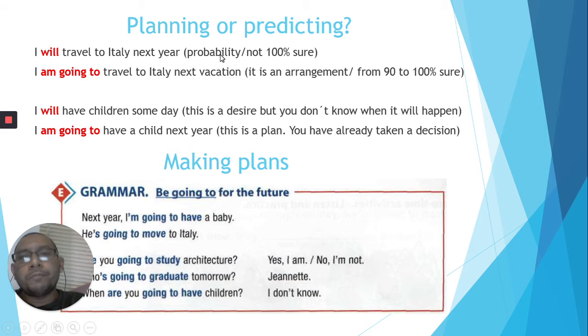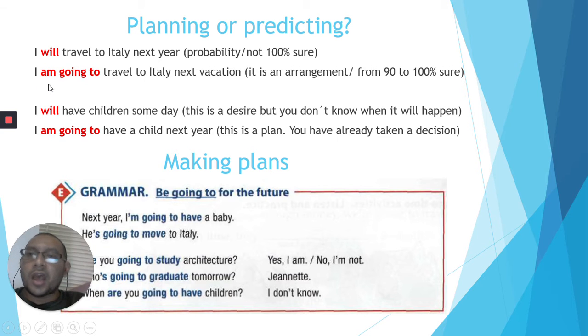In the first one, it says, I will travel to Italy next year. This is a probability. Why? Because you are not 100% sure. But on the other hand, if you say, I'm going to travel to Italy next vacation, you are saying that you already arranged your vacation and you are 90 to 100% sure that you are going to do that action.